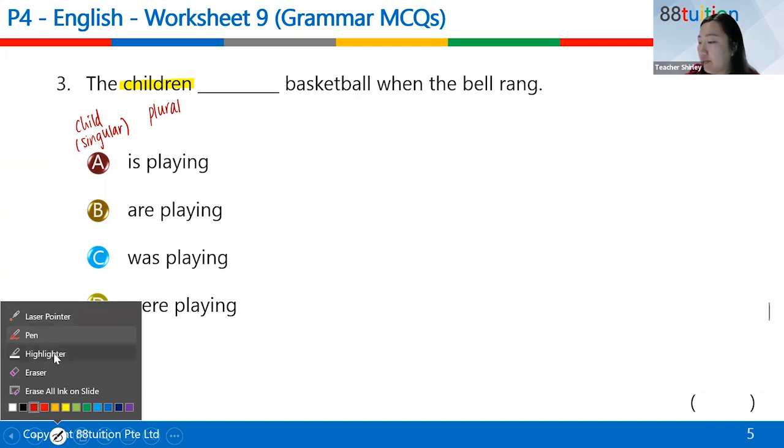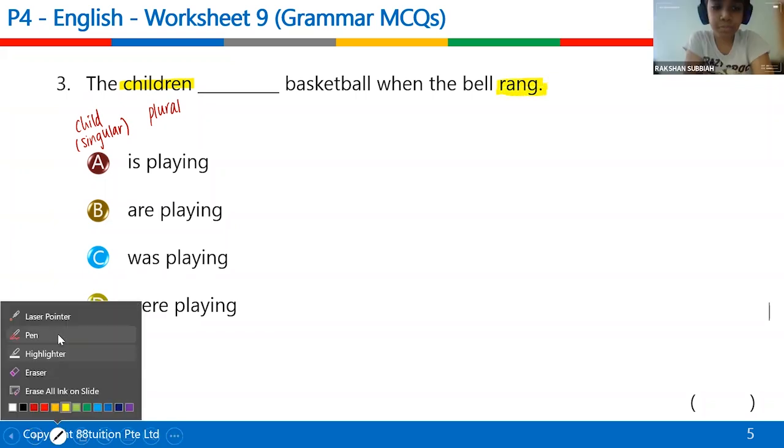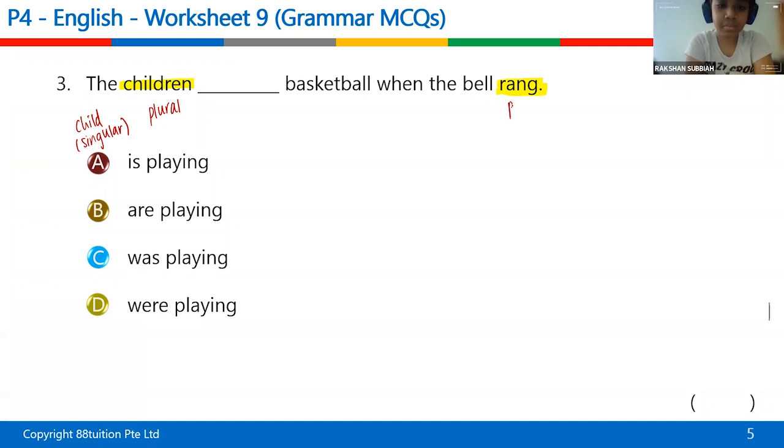So when the bell rang. What does this tell us? This tells us it's past tense, right? It happened in the past. Very good. So the children were playing basketball when the bell rang. If you notice, all these are continuous tense. It's just whether they are past or present continuous.